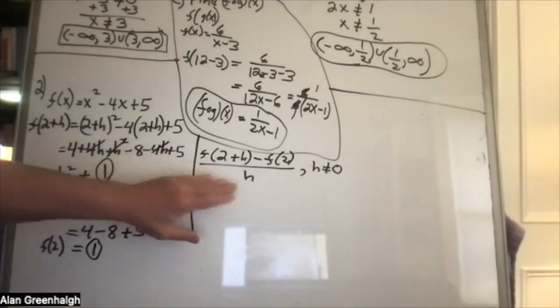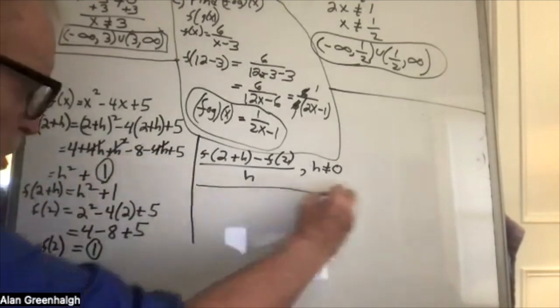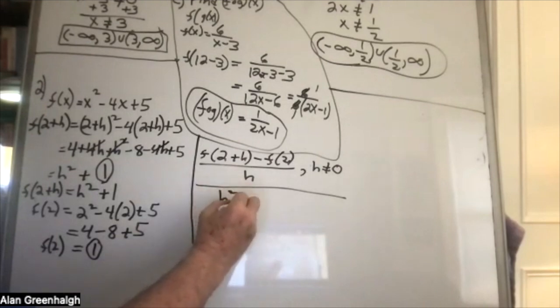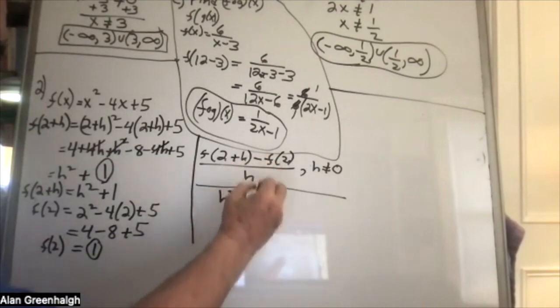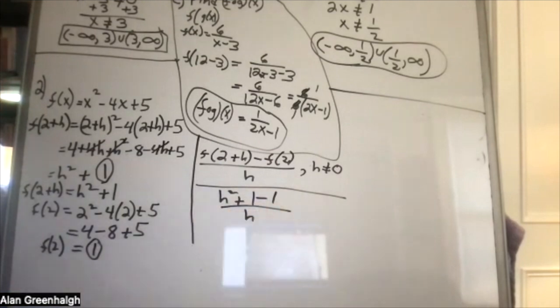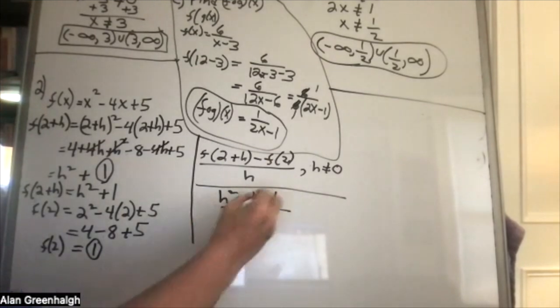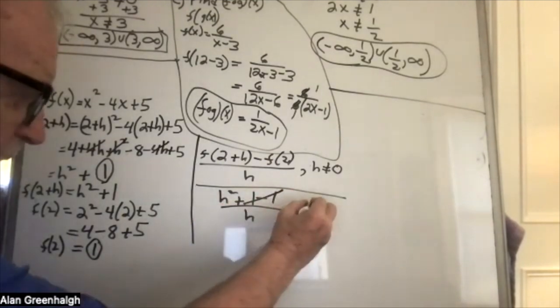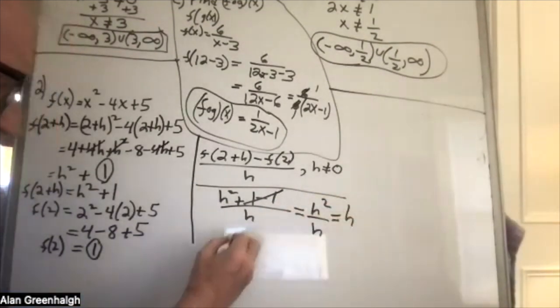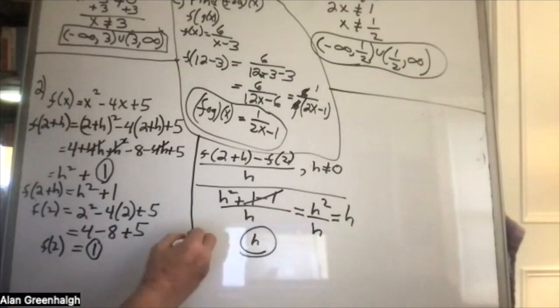Okay, now we go back to the original difference quotient, and we have h squared plus 1 minus 1 over h. This drops out. We get h squared over h, which equals h. So the answer is just h.